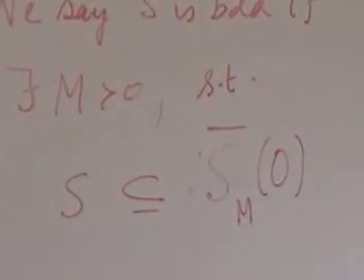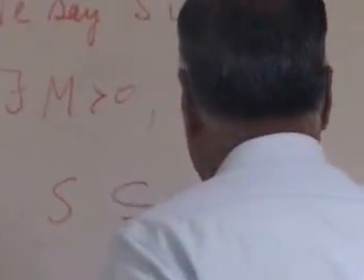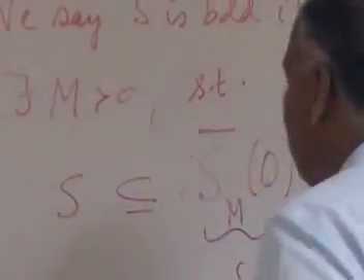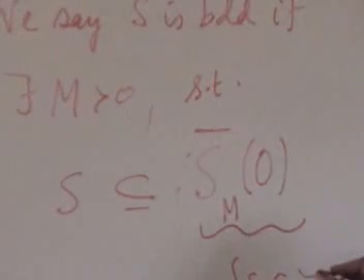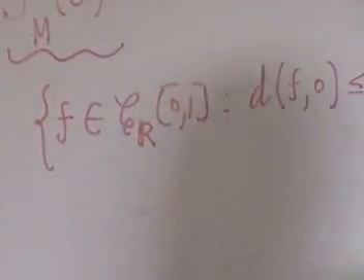What does this mean? This is the sphere, the set of all f in C[0,1] such that the distance from f to 0 is less than or equal to M. Right?